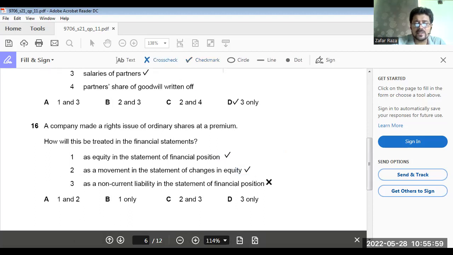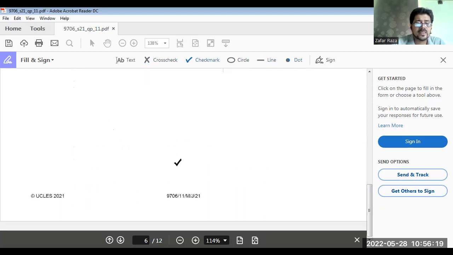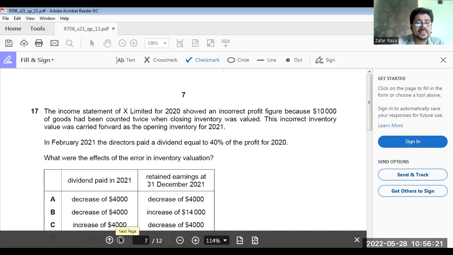It has nothing to do with liabilities. So 1 and 2 are correct. So the correct answer is option A. Getting my point clear? Now come to 17.